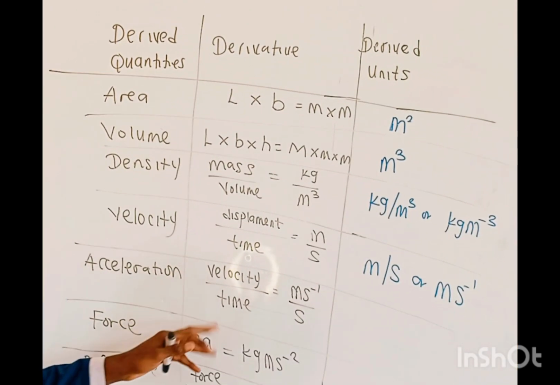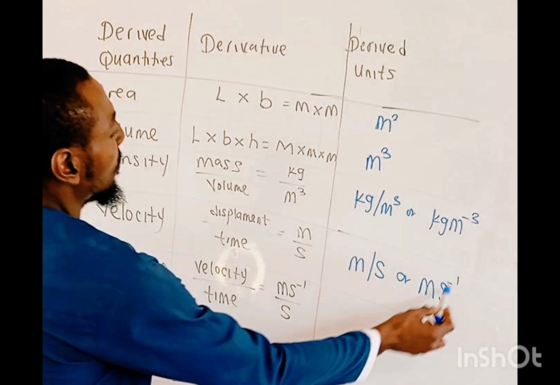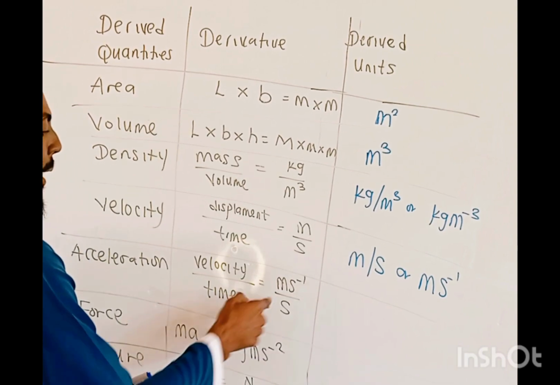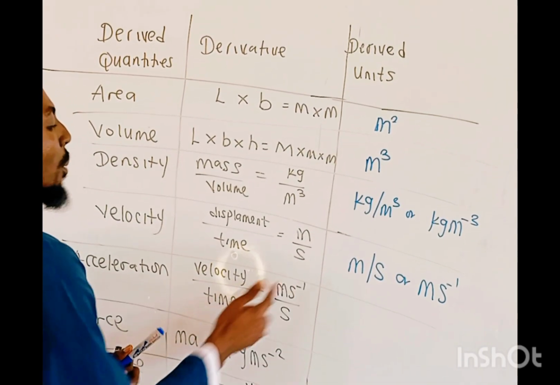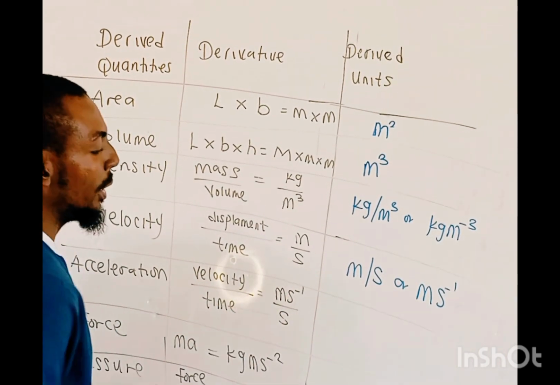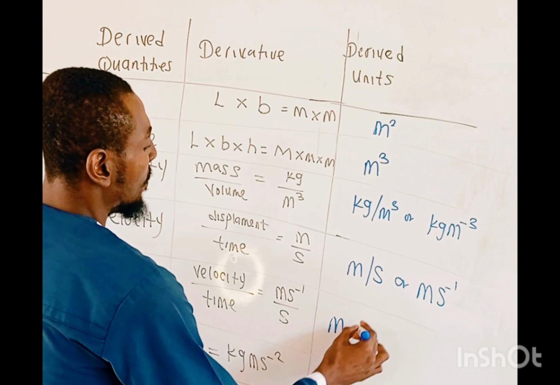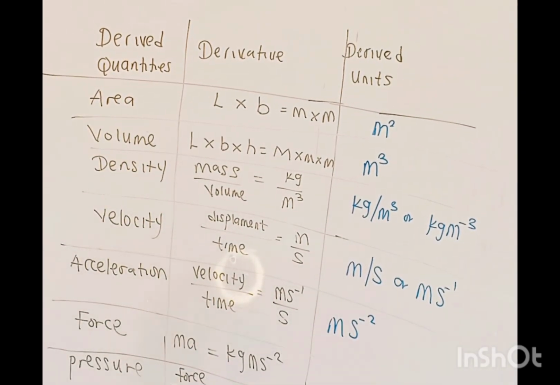Acceleration is velocity over time, and of course velocity is already here, which is meter per second, per second. Taking the second up to the numerator, we're going to have meter per second squared, or meter second to the power minus 2.